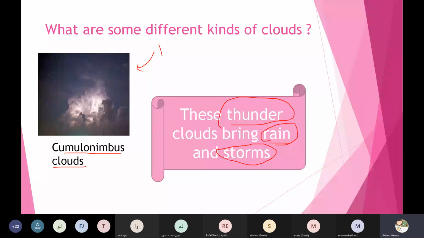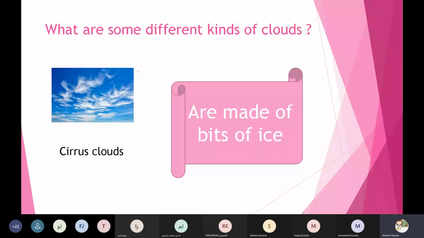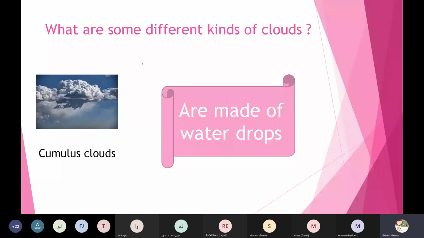And what about number 2? It is thin clouds and are made of bits of ice. Number 3, these clouds are big and are made of water drops.